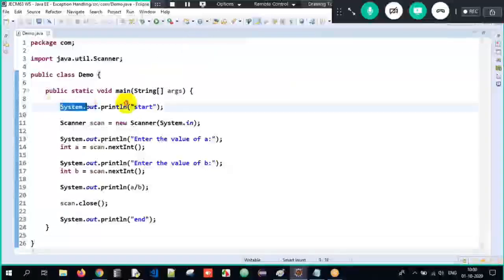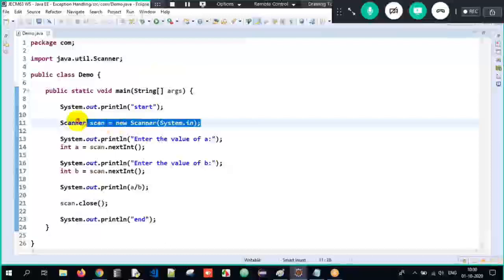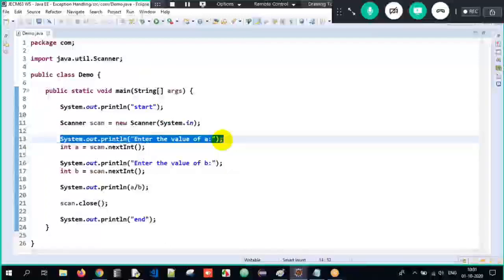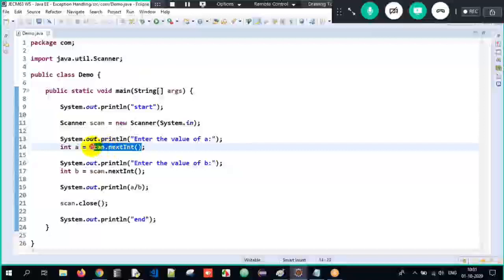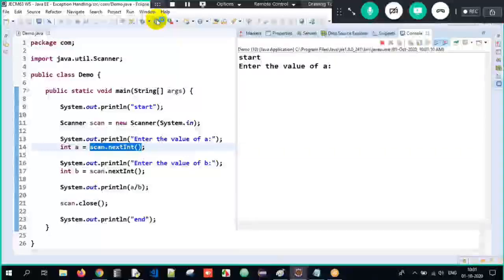Clear? So you started the program, and you're trying to accept the input from the user. Enter the value of a will get printed. Scan.nextInt means the console is waiting for some input to be given from the keyboard. I'll give it as 20.